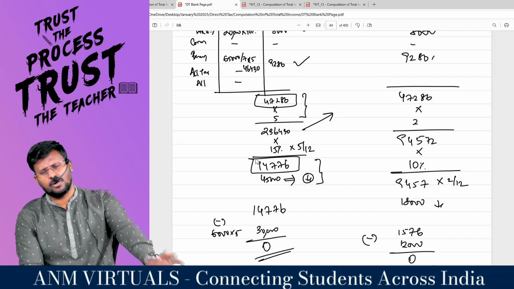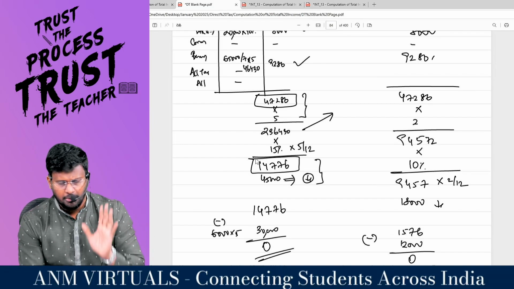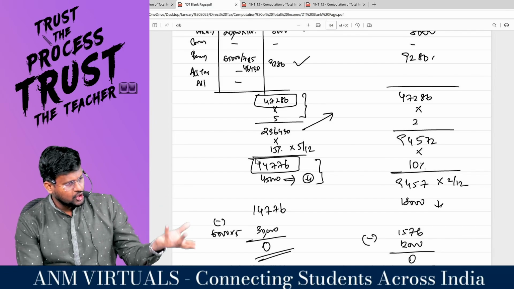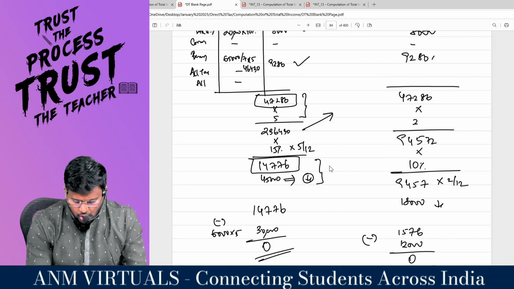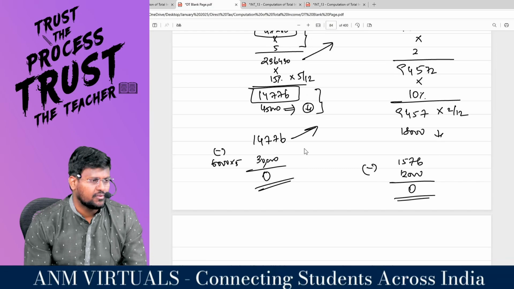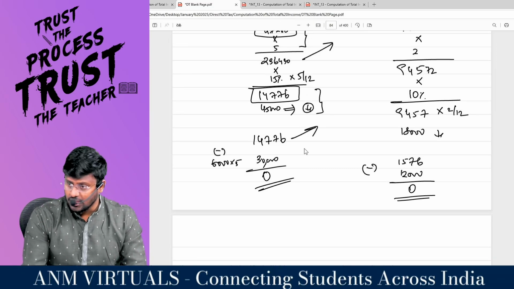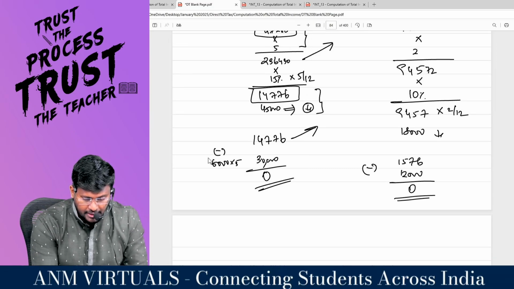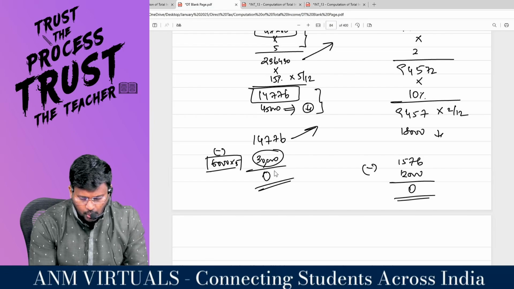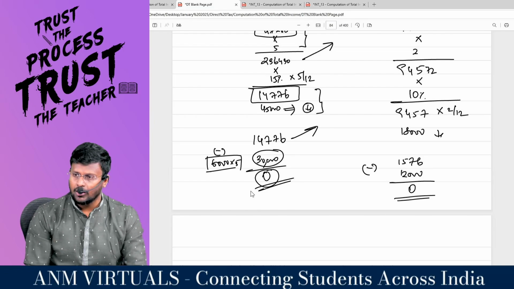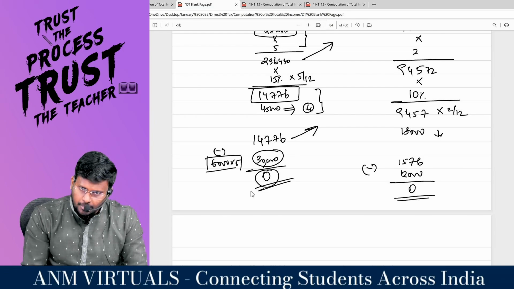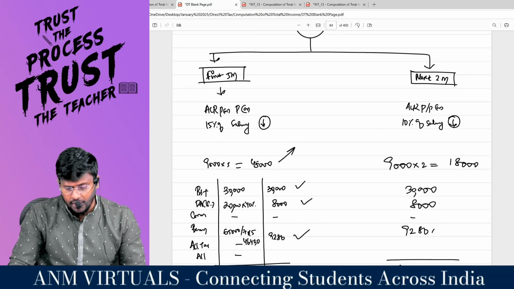What is the provision? Actual lease rent paid or payable, or 15% of salary, whichever is lower. Whichever is lower is 14,776. But for that, the employee has actually paid 6,000 per month for 5 months, so 30,000. Then the RFA will be nil. There is no concession for the rent. Comfortable? The same you can calculate for the next 2 months also.